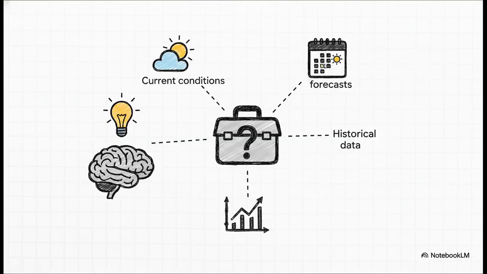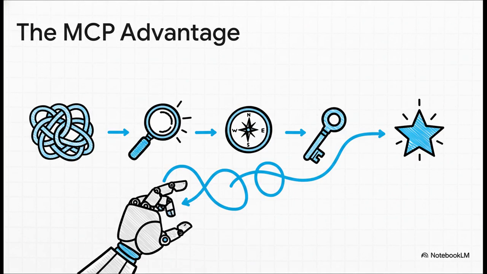So instead of just saying, here's the weather function, MCP explains that there's a weather tool that is capable of fetching current conditions, getting forecasts, even pulling historical data. And it suggests it should be used for any weather-related questions. This rich context is what lets the model actually understand its own toolkit. And this is where you really start to see the magic. This approach is built for the kind of complexity we see in real AI agents. It makes multi-step reasoning possible, where the model can chain different tools together in new ways to solve a problem it's never seen before. The connections are way less brittle because the model understands the capability, not just one single rigid function call that could break.